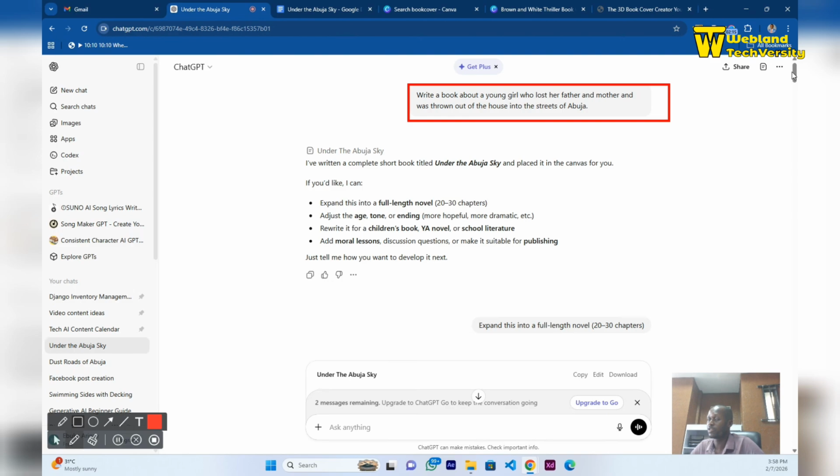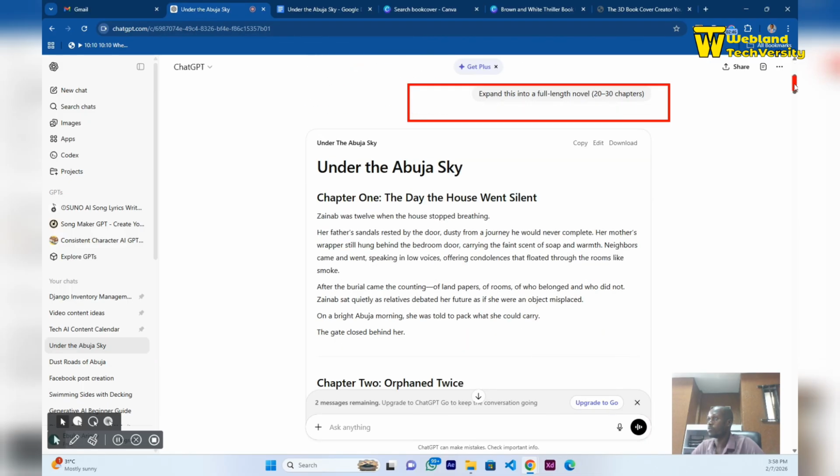So once I click on generate, because ChatGPT can generate text, can generate images, can generate audio, can generate a whole lot of things. Well, today we're using prompts to generate text, so we use it to write a book. Okay, so it has generated something that we can work with. Let's scroll down. So this is the book.